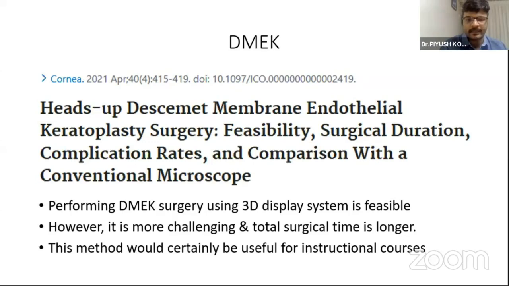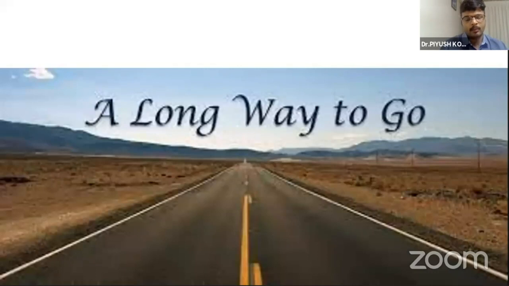They say that performing DMEK using a 3D display system is feasible. However, it may be more challenging and can take longer total time. The method will certainly be more useful for instructional courses. We have come a long way, but still a long way to go. And we look for a better partnership between the doctor, the engineer, the innovator, and the entrepreneur. Thank you.